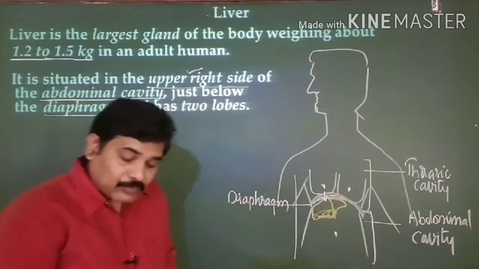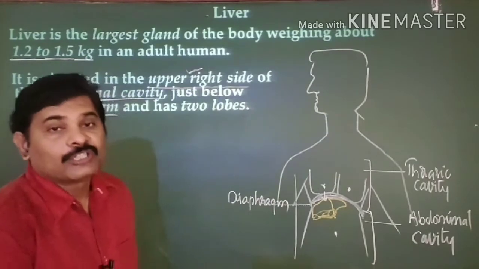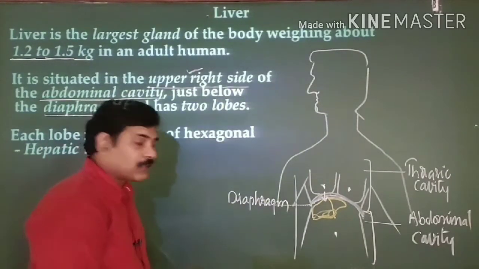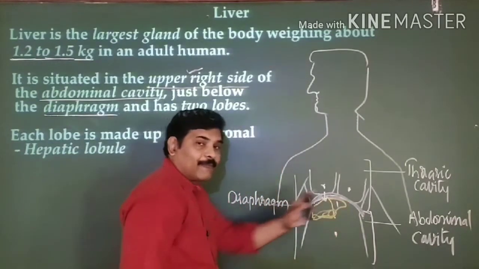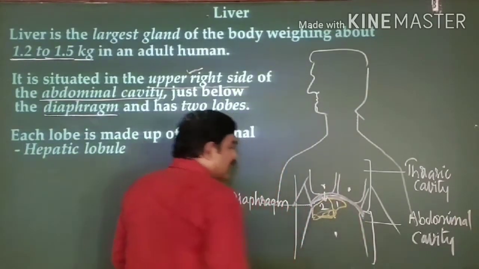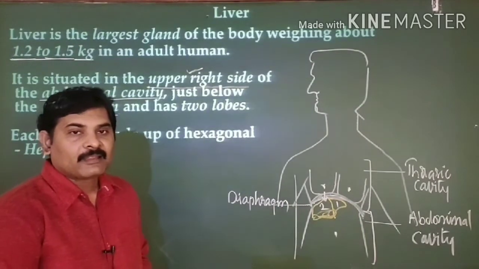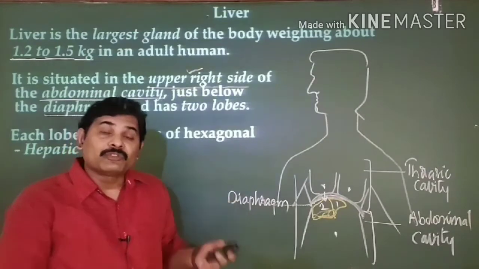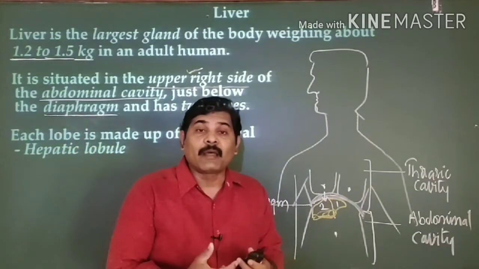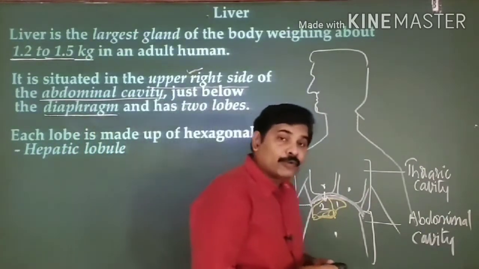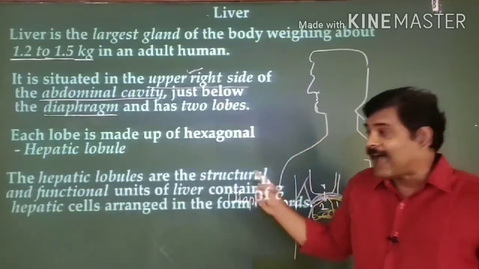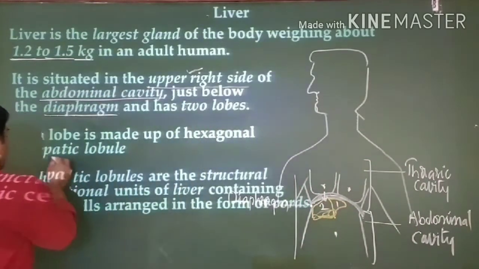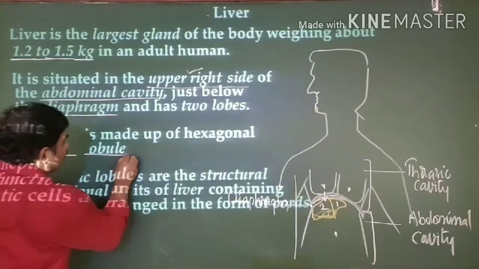Clear? Right. The liver has two important lobes. One is the left lobe, whereas the second one is the right lobe. These are the two lobes that you can see in the liver. These two lobes are made up of the structural and functional units of your liver, which are known as hepatic lobules.